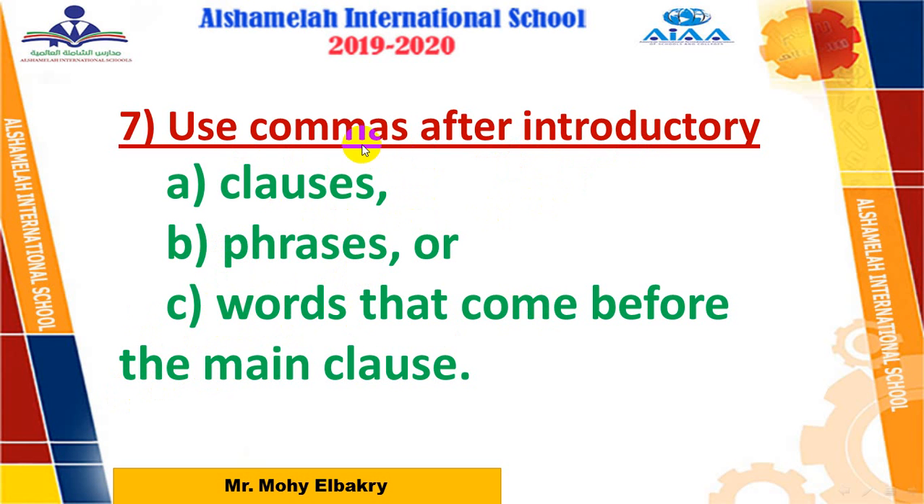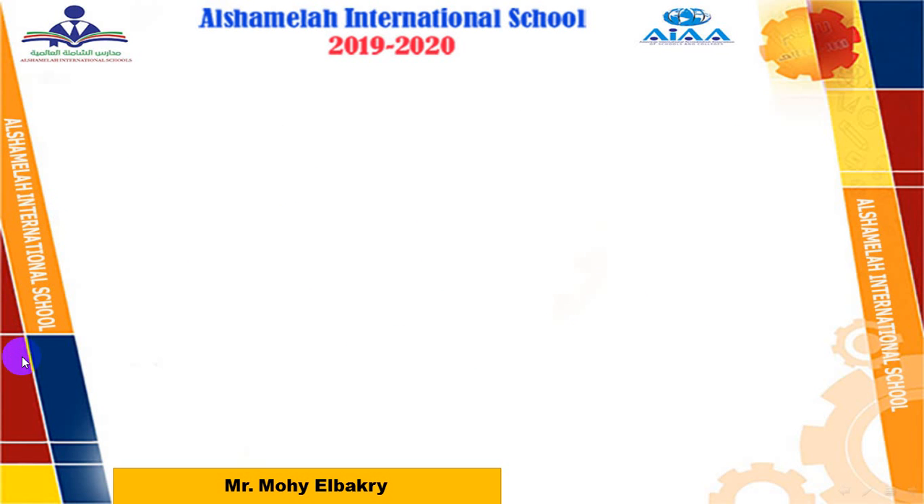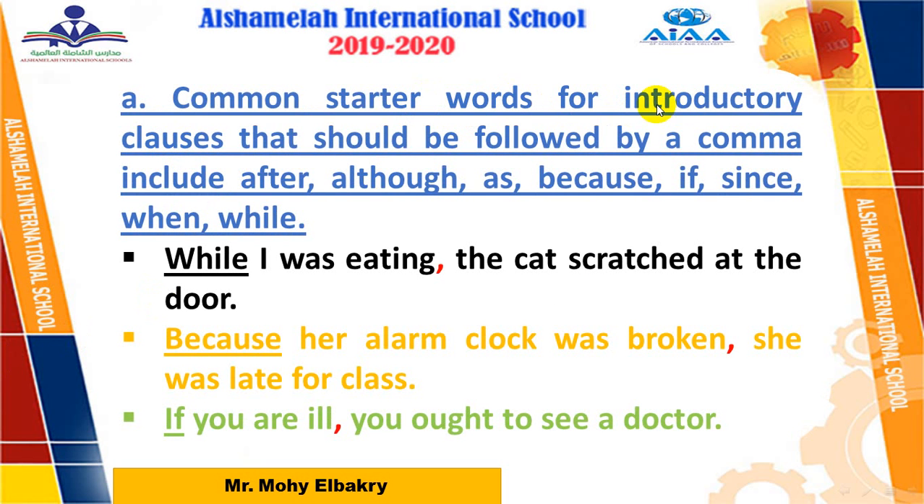I divided this item into 3 parts. Number 1, let's start with introductory clauses. Common starter words for introductory clauses that should be followed by a comma include after, although, as, because, if, since, when, why. So if I have any sentence that starts with although, as, because, if, since, when, why, and so on, after these conjunction clauses add a comma.